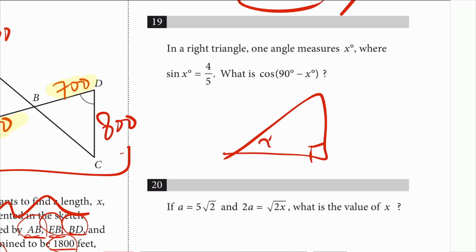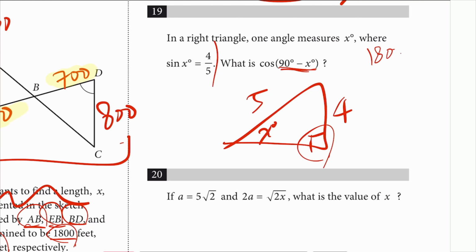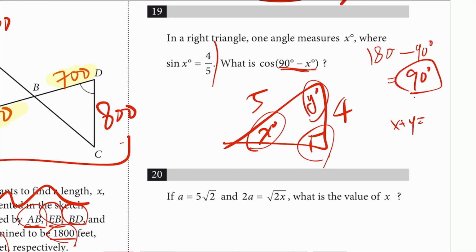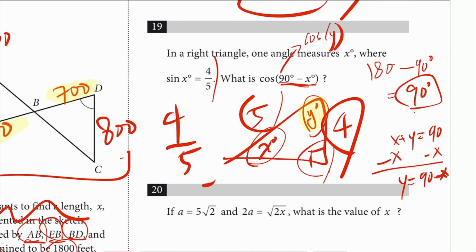In a right triangle, draw a right triangle. One angle measures x. Put that x right there. Sine is 4 over 5. What is cosine of 90 minus x? Well, if you think about it, a triangle is 180, but there is already that 90 degrees, so subtract the 90 degrees. We'll just call this y. So this x and y should together add to 90. So if you subtract x on both sides, y is equal to 90 minus x. So whatever the question's asking, they're basically asking cosine of y. So you just go to the angle y right there and do adjacent, which is 4, over hypotenuse, which is 5. So the answer is just 4 over 5, the same exact thing.